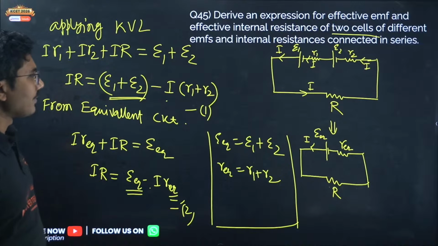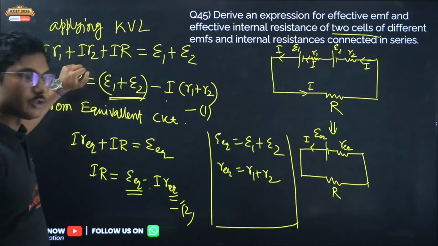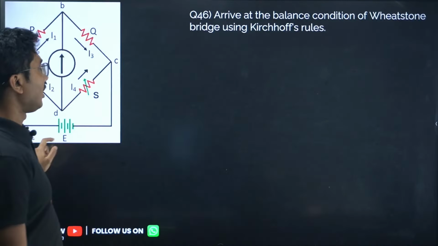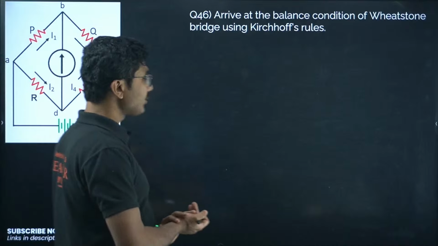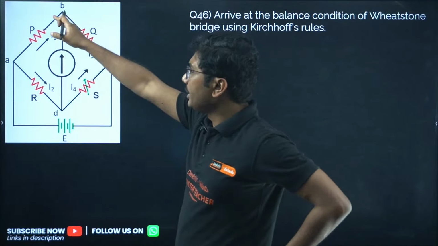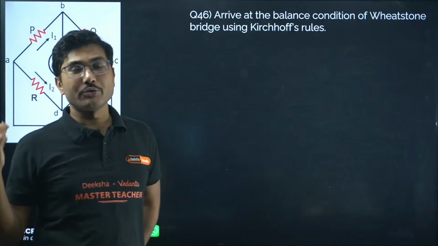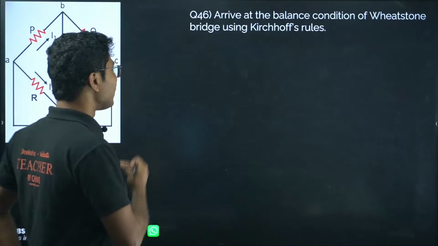Very easy, simple derivation. Diagram is compulsory. Applying KVL you also have to mention. Now, arrive at the balanced condition of Wheatstone bridge using Kirchhoff's rules. Very common question. So here you have to draw the diagram with P, Q, R, S. Now, as usual, I am going to do the shortcut method for this derivation.